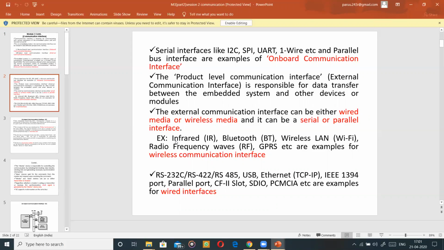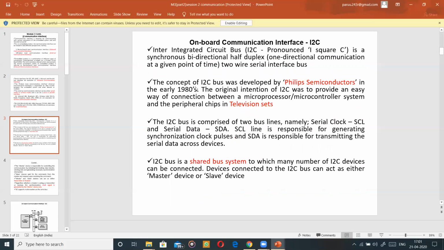I hope all of you are familiar with these terms. IR, infrared, Bluetooth, wireless LAN, that is Wi-Fi, and then RF, radio frequency waves, GPRS, etc. are all wireless examples. And coming to wired interfaces, you know RS-232, which we came across earlier, Ethernet, USB. Even embedded systems are involved in these components. Now let us go to the next slide. Let us take them one by one.